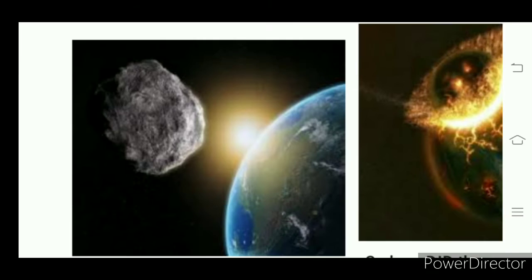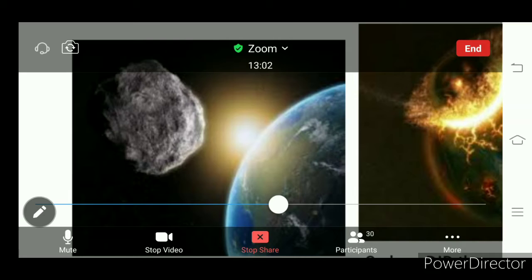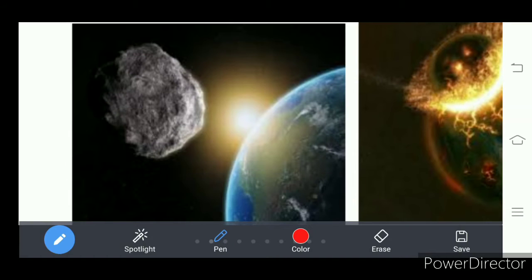Many of the scientists believe that our earth formed some 4.5 billion years ago. How many years ago? Some 4.5 billion years ago, earth formed.